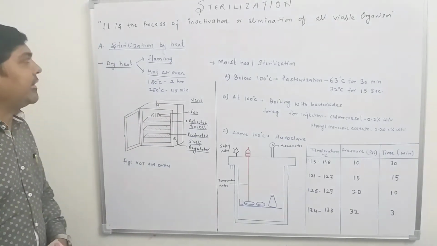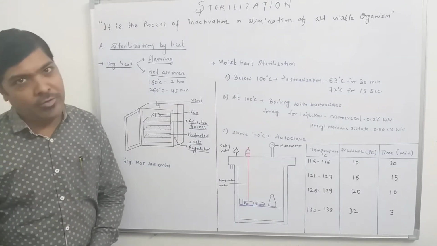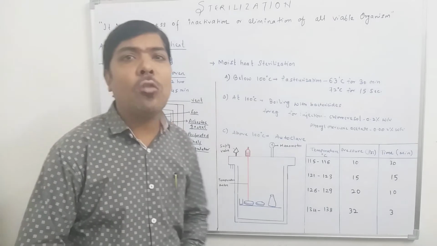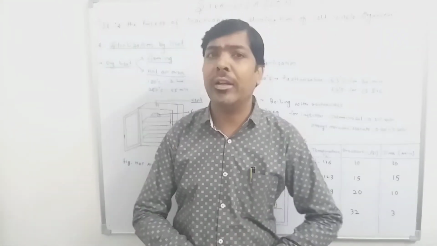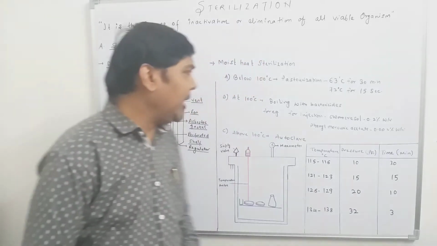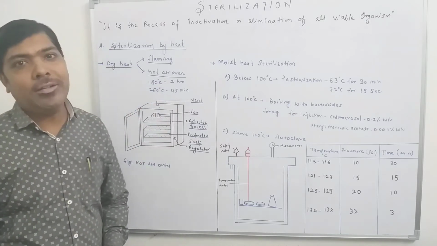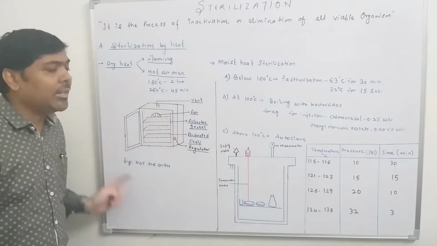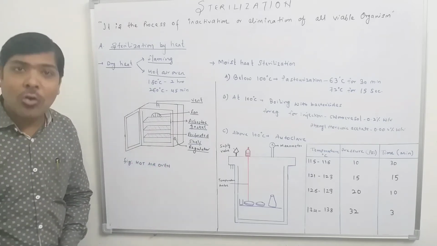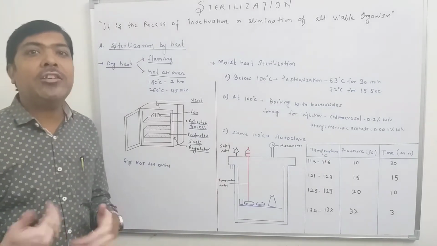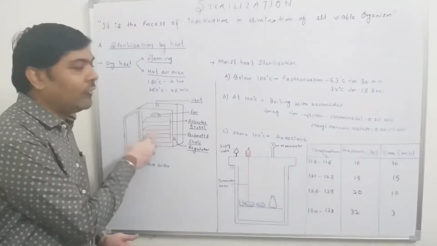Now, one more method that is associated with dry heat sterilization is the use of the hot air oven. Hot air oven is again a very common instrument that is used in any microbiological laboratory and even in any pharmaceutical industry. As the name itself suggests, here we have to go for the circulation of hot air. You can see in this diagram the basic arrangement of a hot air oven. This hot air oven basically consists of the heating element that generates the heat, and the generated heat is circulated with the help of the available fan.